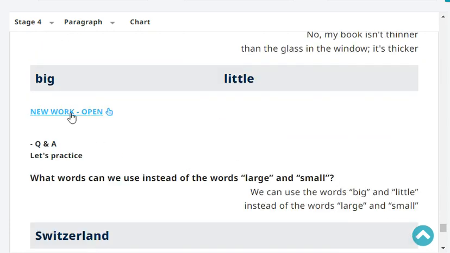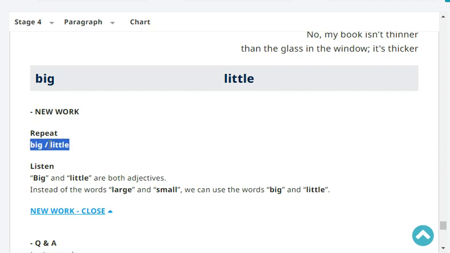Next, repeat. Big, big, little, little. Very good. Okay, listen. Big and little are both adjectives. Instead of using the words large and small, we can use the words big and little.